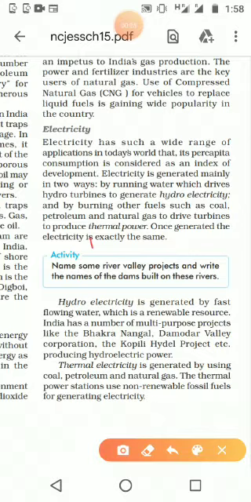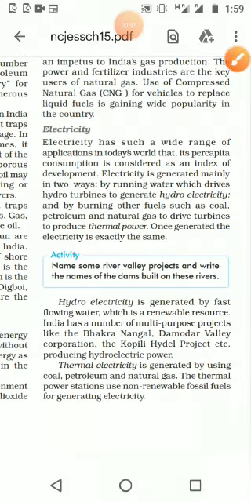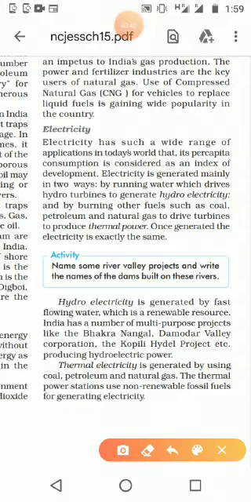Now we are going to see electricity, and it is very familiar because we use it day by day. Nowadays electricity is very essential, even for home appliances. Electricity is generated in two ways.